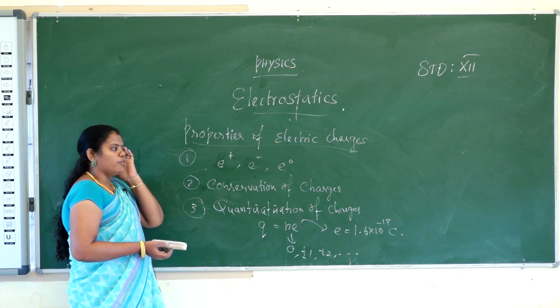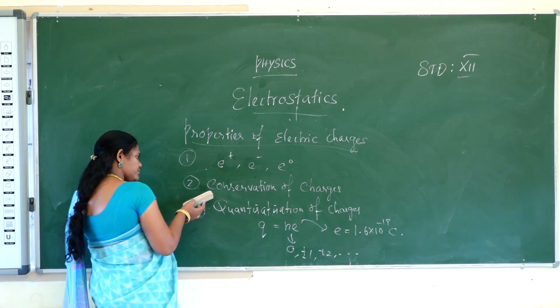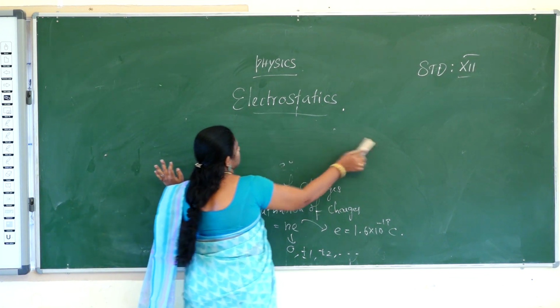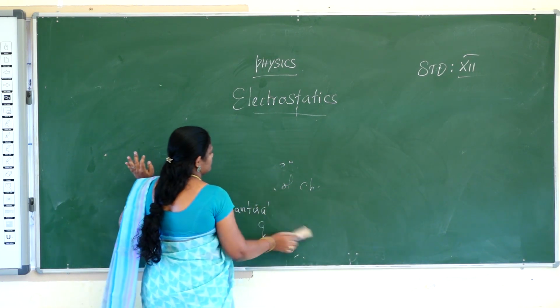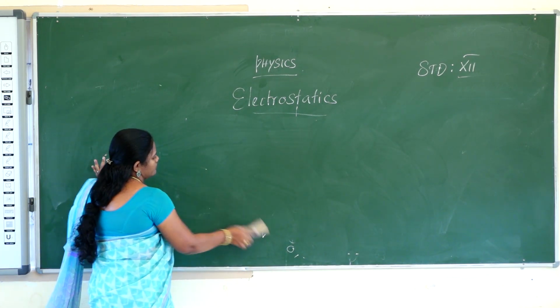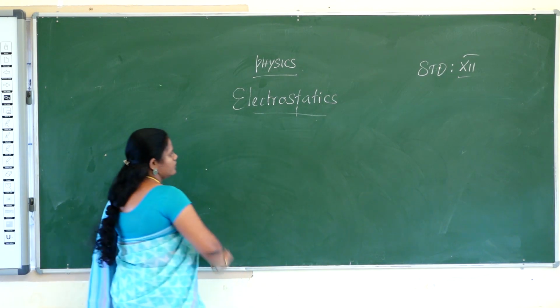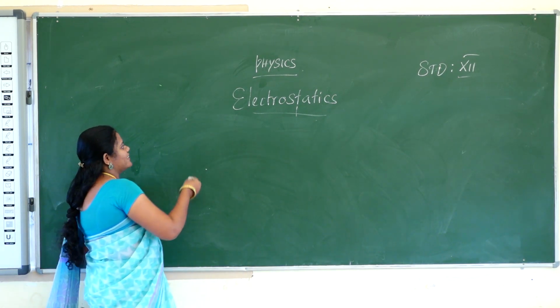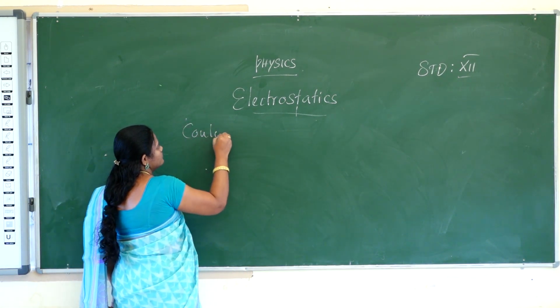Okay, let's go for the next one. The next scientist is Coulomb.